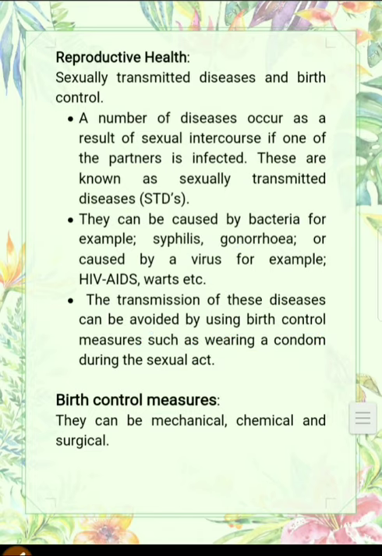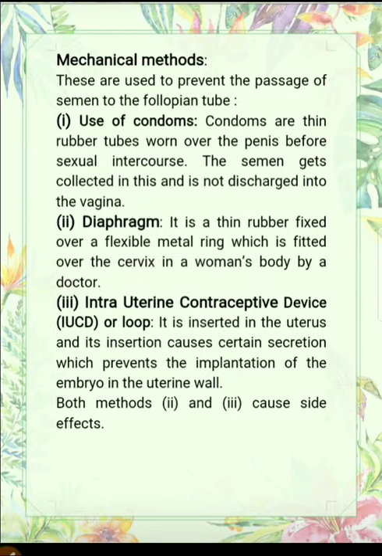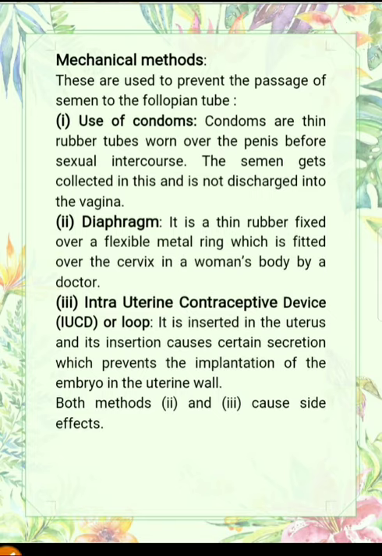Now we have to learn about birth control measures. Birth control measures can be mechanical, chemical, and surgical. So let us start with the mechanical methods. Mechanical methods are used to prevent the passage of semen to the fallopian tube. You know that sperms are present in the semen. So if the passage of sperm is prevented, then there will be no fertilization and there will be prevention of birth. So first is the use of condoms.